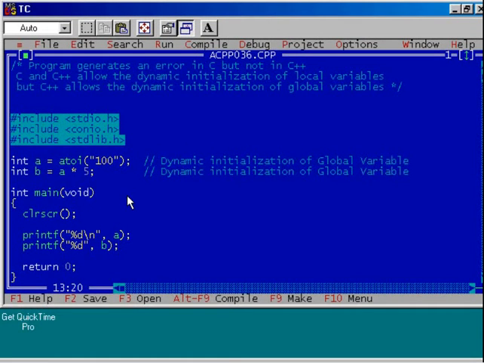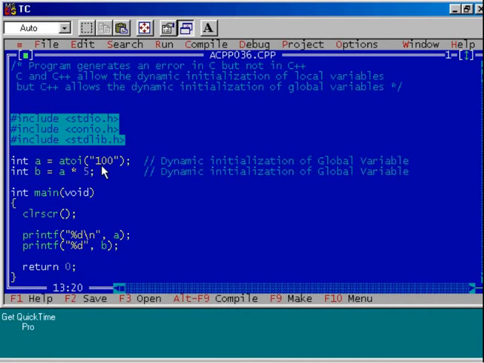Let us find out the reason why this program has generated error messages while running using the Turbo C compiler, and why this program has executed smoothly in case of the Turbo C++ compiler. Let us see. C and C++ allow the dynamic initialization of local variables. What is the meaning of dynamic initialization? Observe this statement.